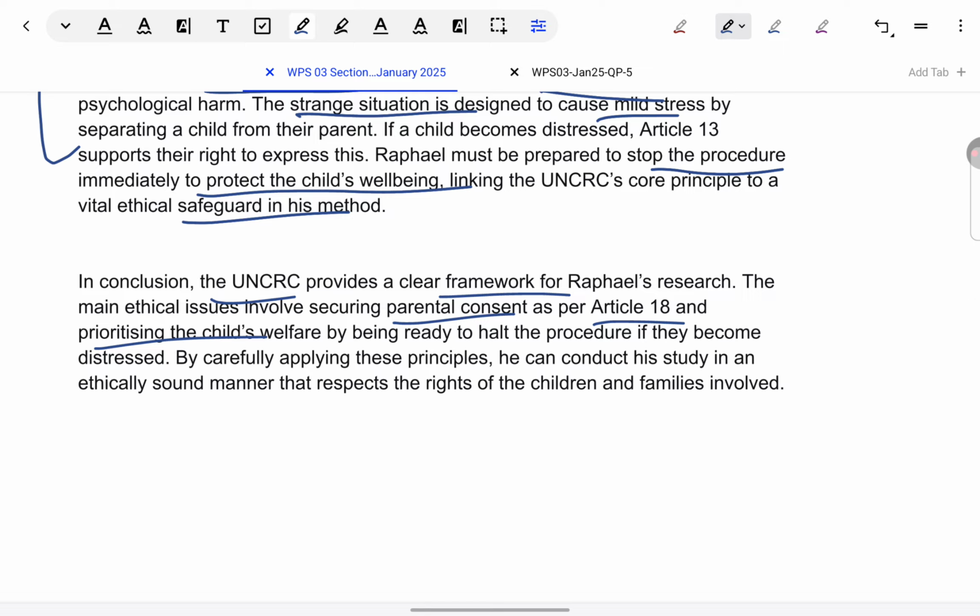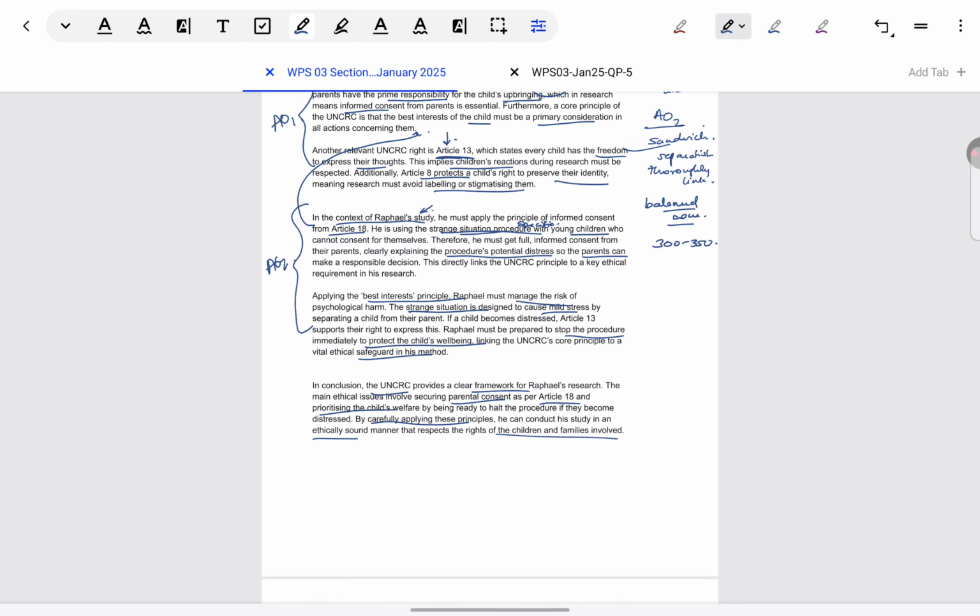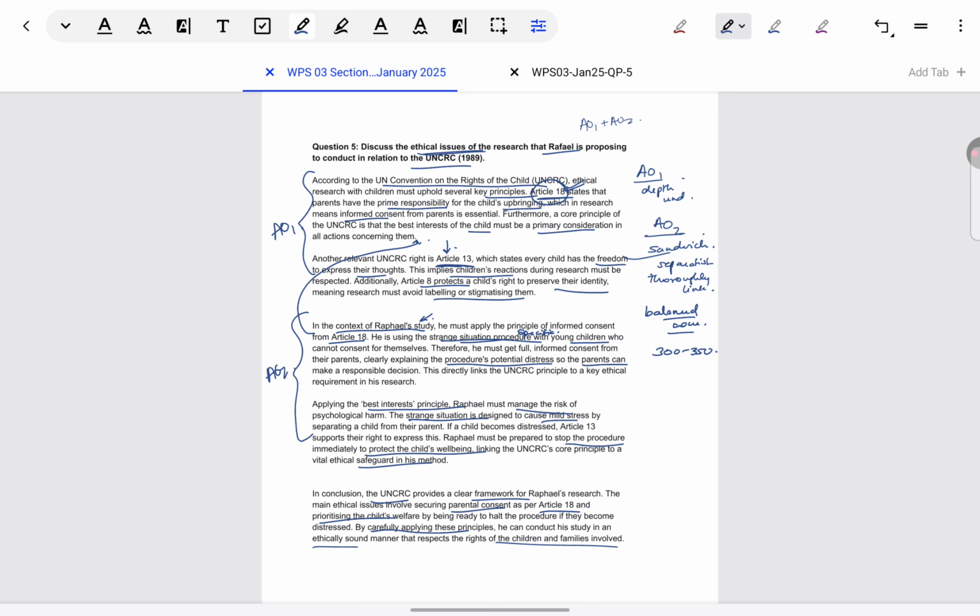Distress is bound to be there in strange situation. But if he makes sure to carefully apply the principles, like actively terminating a session if it's going beyond hand, then he can make sure that he helps the families also by developing his therapy. But he also conducts very ethically sound research in the process. So I hope you can see the balance in the conclusion. We are not saying that no ethical problem is going to come, it's going to come. But it can be overcome with the help of UNCRC. So we are showing both the sides: that problems still exist, but UNCRC helps to overcome these problems.